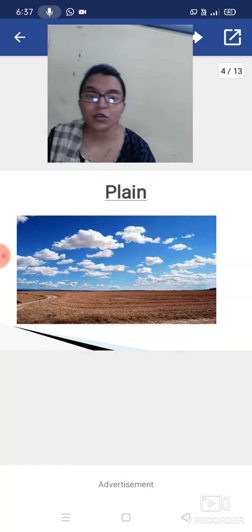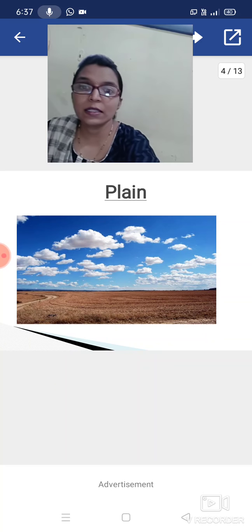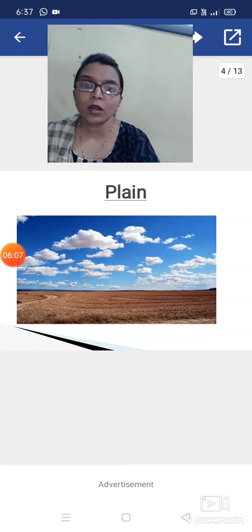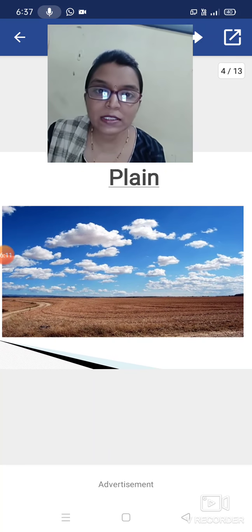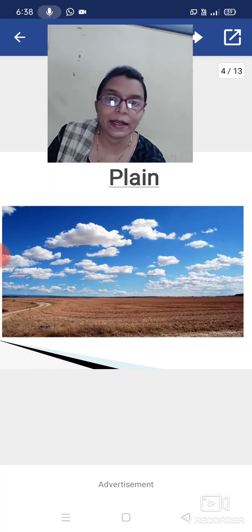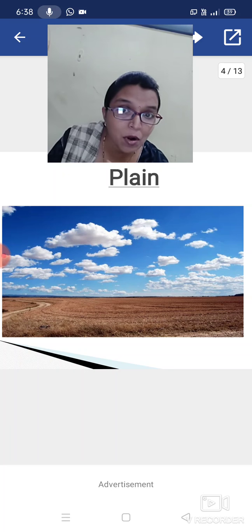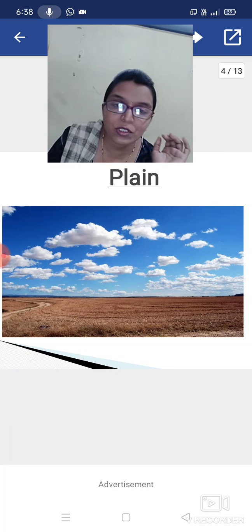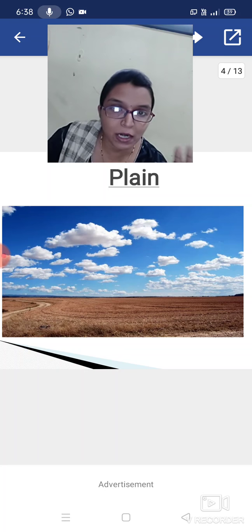First is plain. See in this image, what can you see? Sky and plain land. Here we study the land, so focus on that part only.